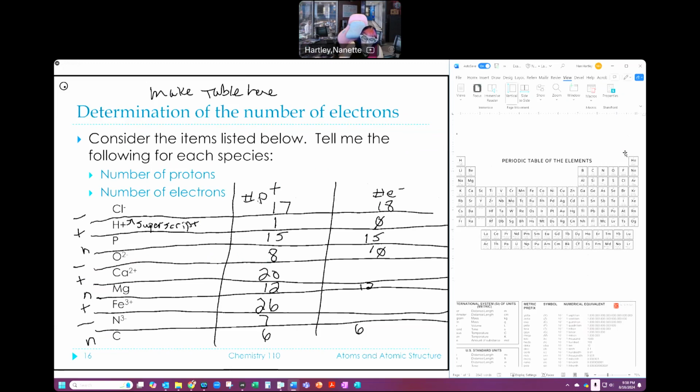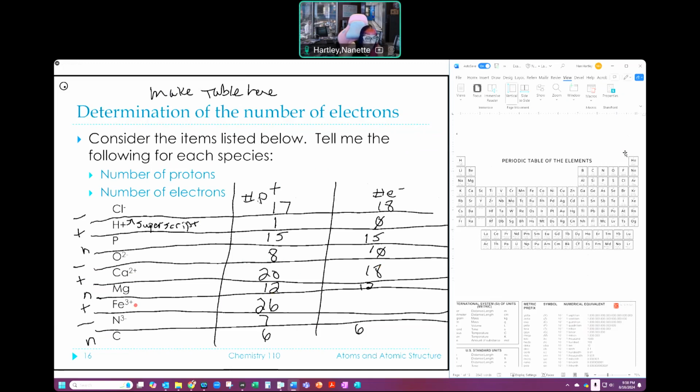Okay. Calcium is listed as a 2+. So he had 20 electrons to equal the number of protons. So he had 20, and he's lost 2 to make him positive. That means he has 18 left. So 20 minus 2, 18. Awesome. I already did the magnesium, 12 and 12, because he's a neutral.